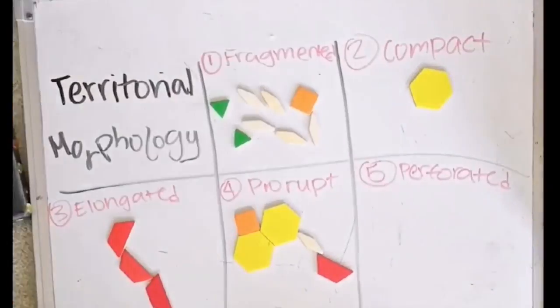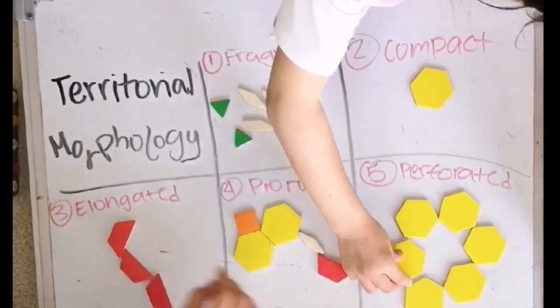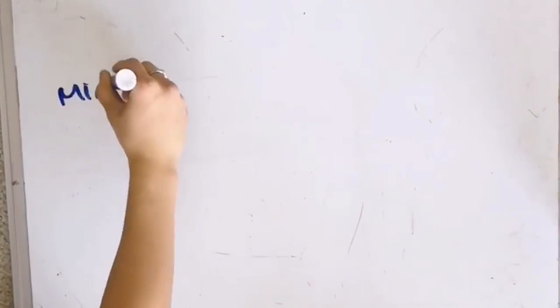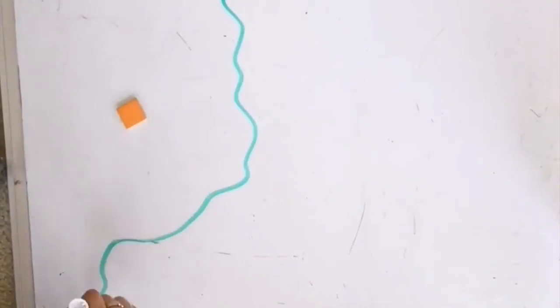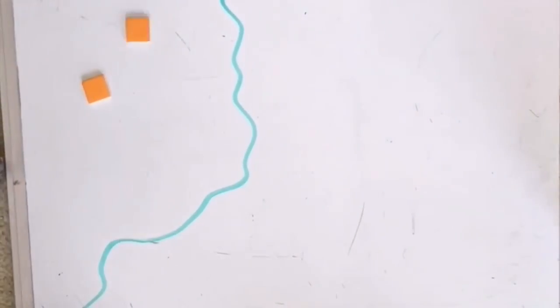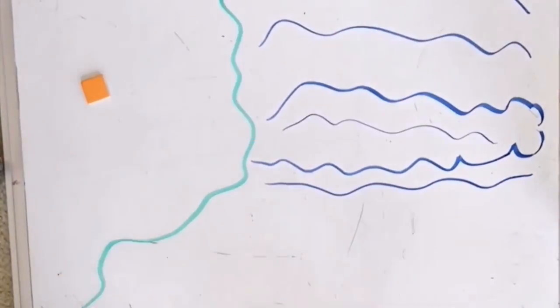The fifth one is perforated, which is a state with a hole in the middle, usually perforated by another state. An example is South Africa and Lesotho, which is the one perforating the state. A microstate is just an extremely small state, such as Monaco, Vatican City, and Liechtenstein. Landlocked states have no access to water, or at least no direct access. They must go through another state to have access to water, such as this orange square state over here.